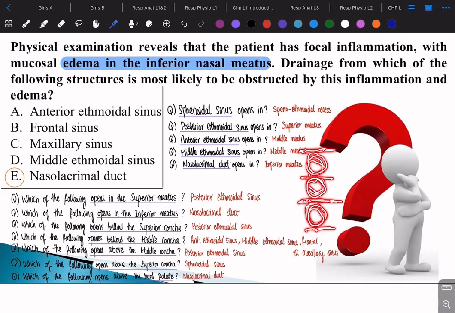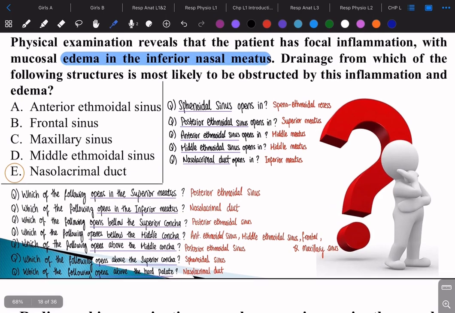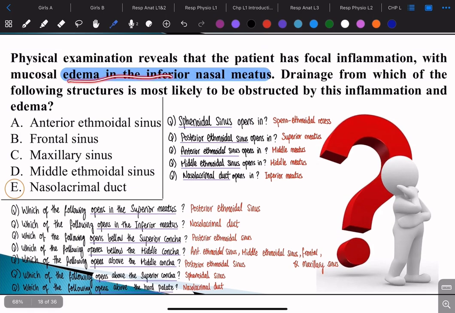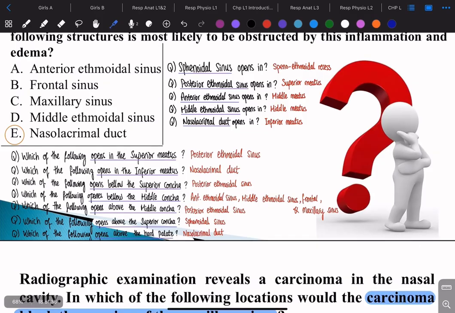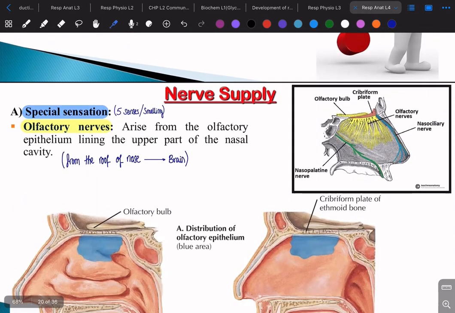تمام. For the question says إيش opens above the middle concha. Above the middle concha يعني وين؟ يعني حيكون في ال superior إيش superior meatus. تمام. حيكون في superior meatus. So it's gonna be إيش posterior ethmoidal. تمام. So these are the questions she asked. Here also the clinical question. It's very simple and direct as well, you know. So now let's move to the nerve supply.